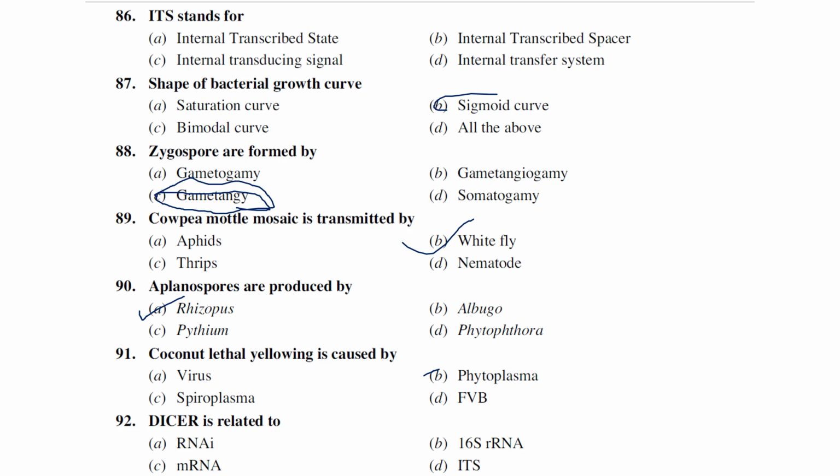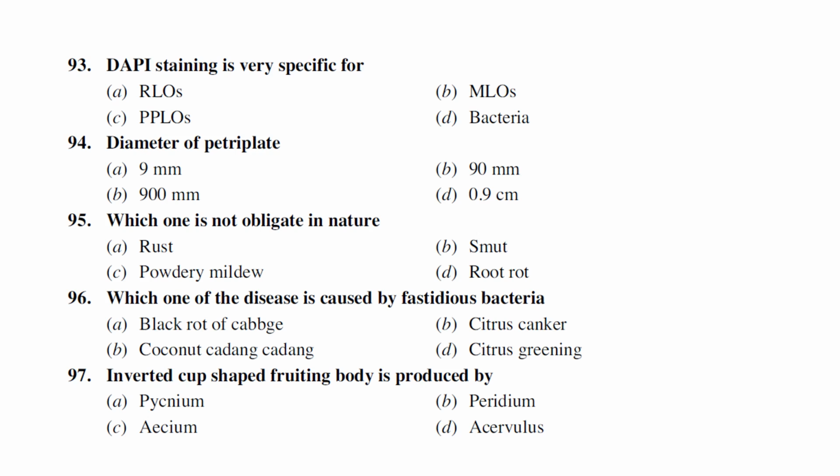Dicer is actually related to RNAi, 16S rRNA, mRNA, ATS. So Dicer is related to RNAi, where this Dicer can be observed in RNA interference, right? DAPI staining is very specific for identification of RLOs, MLOs, PPLOs, bacteria, generally MLOs, that is Phytoplasma and Spiroplasma, right? So diameter of petri plate, we know very well the most commonly recommended petri plate diameter is 90 mm or 9 centimeter.